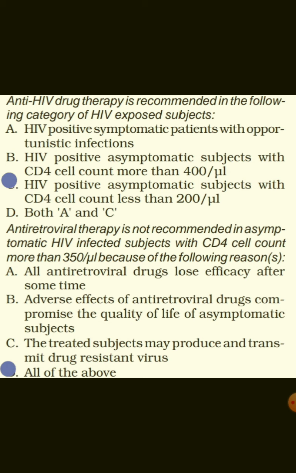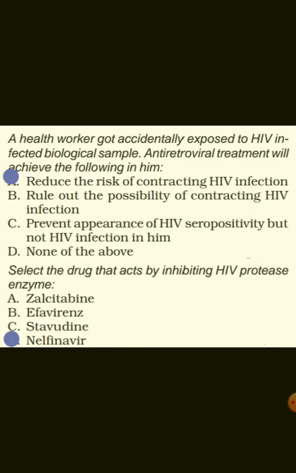Antiretroviral therapy is not recommended in asymptomatic HIV infected subjects with CD4 cell count more than 350 per microliter because adverse effects of antiretroviral drugs compromise the quality of life of asymptomatic subjects, and the treated subjects may transmit drug resistant virus.